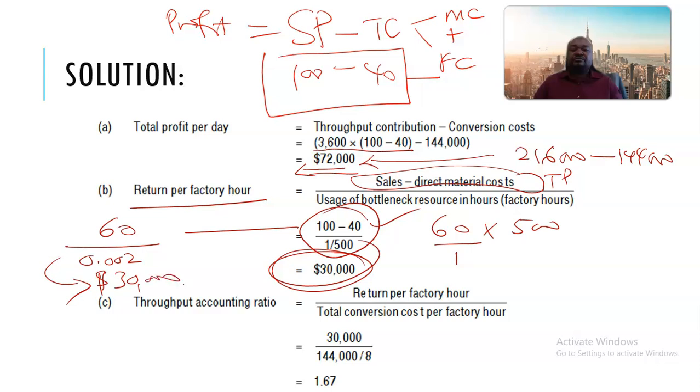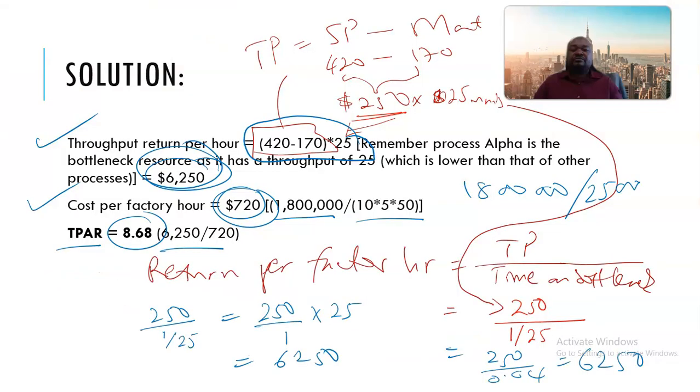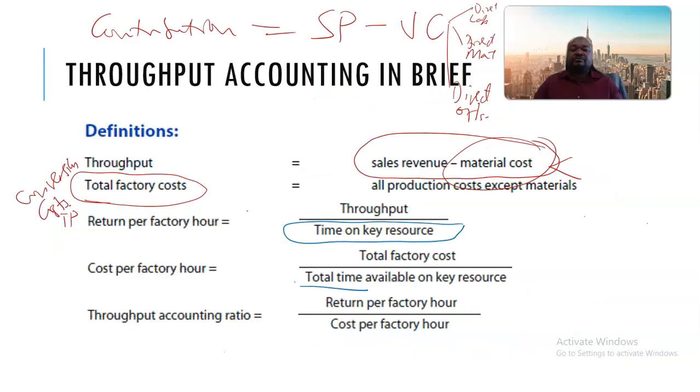Now that we have the figures, we can proceed to the computation of return per factory hour. There was a figure which we didn't calculate, and that was the conversion cost per factory hour. In our formula, the conversion cost per factory hour is the total factory cost divided by the total time available on the key resource.